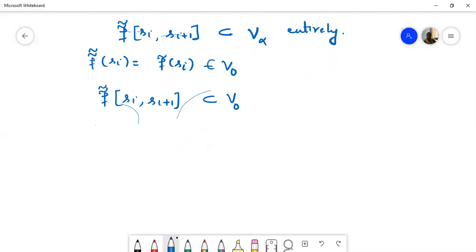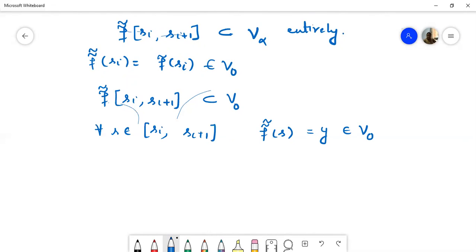So it means for each S in Si to Si plus 1, F double curl at S must equal some point Y of V naught.